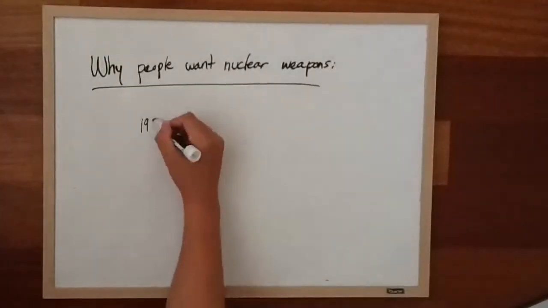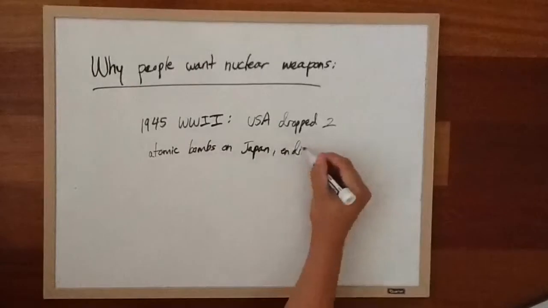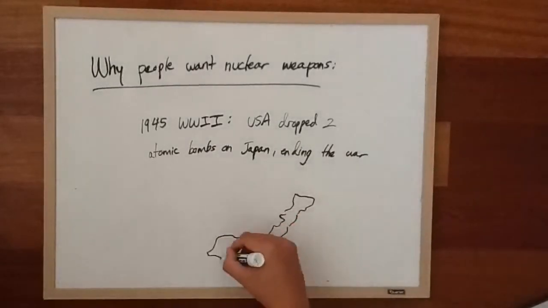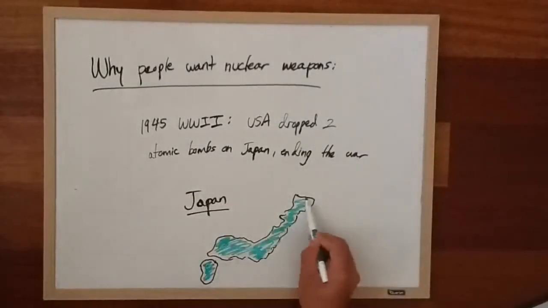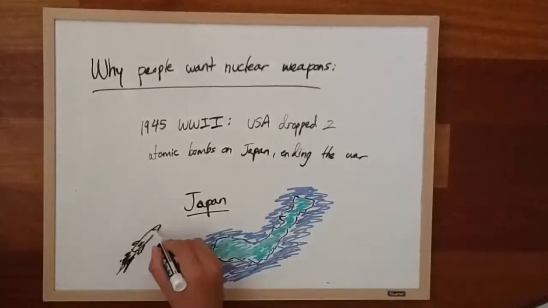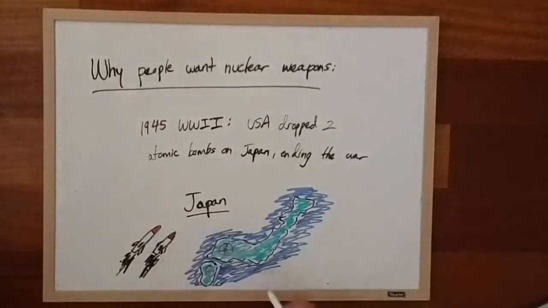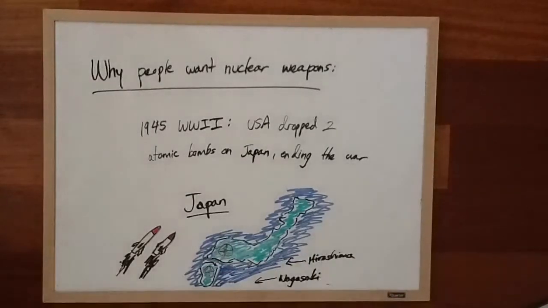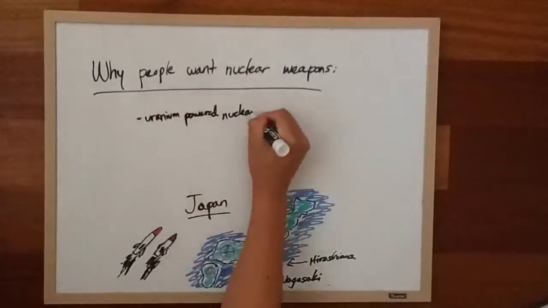Why people want nuclear weapons. Many countries want nuclear weapons because in World War II, the US dropped 2 atomic bombs on Japan, ending the war. They dropped them on Hiroshima and Nagasaki. Atomic bombs are very powerful and dangerous weapons, giving power in times of war.